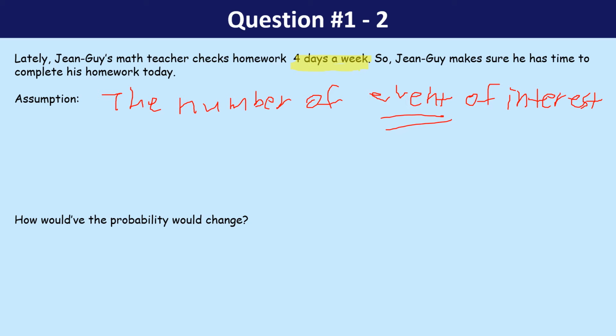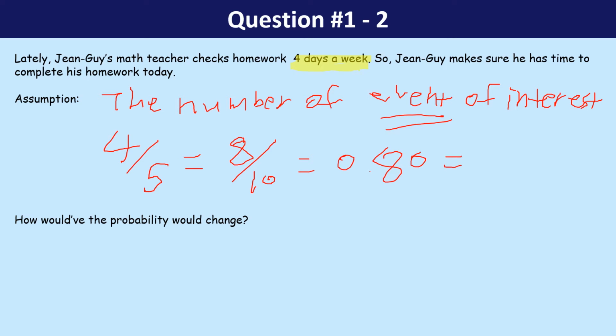First things first, maybe the previous week was, let's say, a full week. So 4 days a week means 4 over 5 when it comes to school days. That means 8 over 10, so 0.80, or you can say it's an 80% probability. Like I said, this is experimental data. It's not theoretical data. Maybe he does it all the time. But how would the probability change in this case?